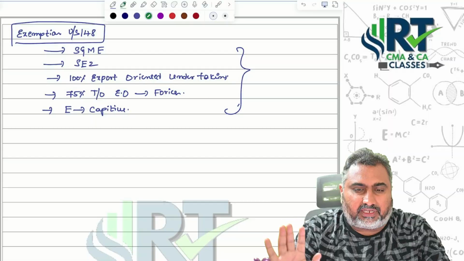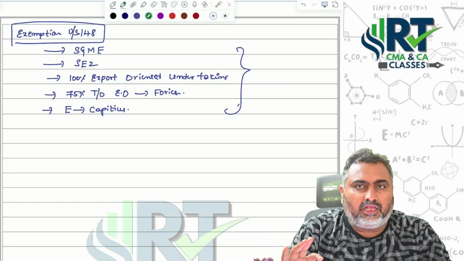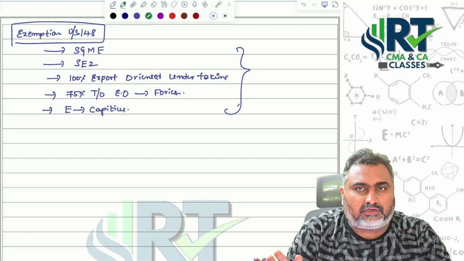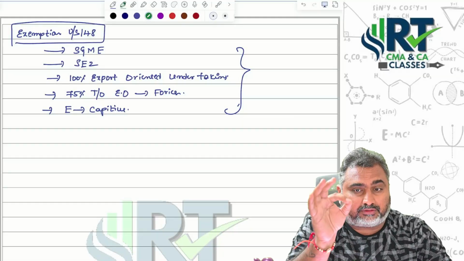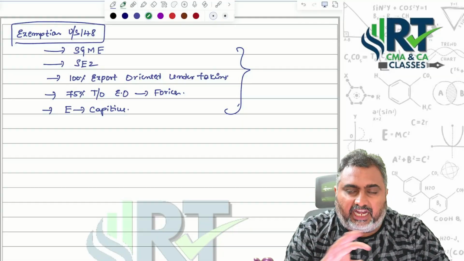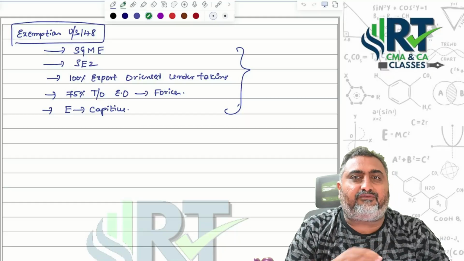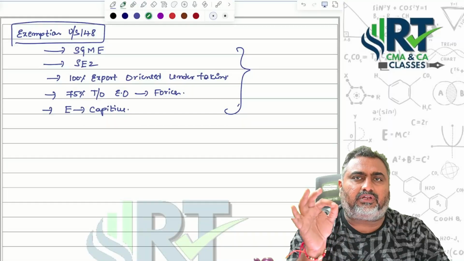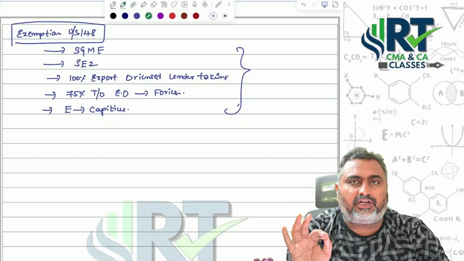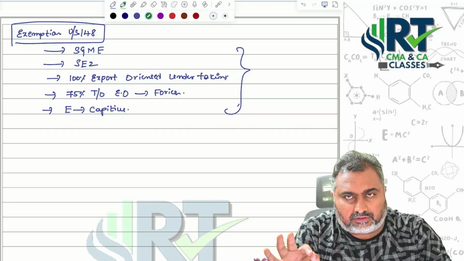Got it, sir? This is the quick revision related to cost audit. I hope you are very clear with cost audit. My sincere advice, CMA Inter students, before the exam just go through this video and you can write this concept comfortably without any complications. At least you will get 6 marks out of 7. Got it? I hope you are clear with the cost audit concept.